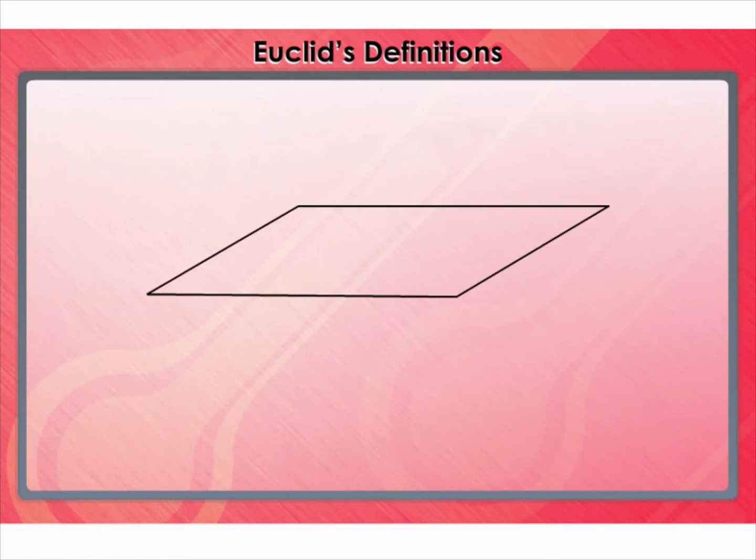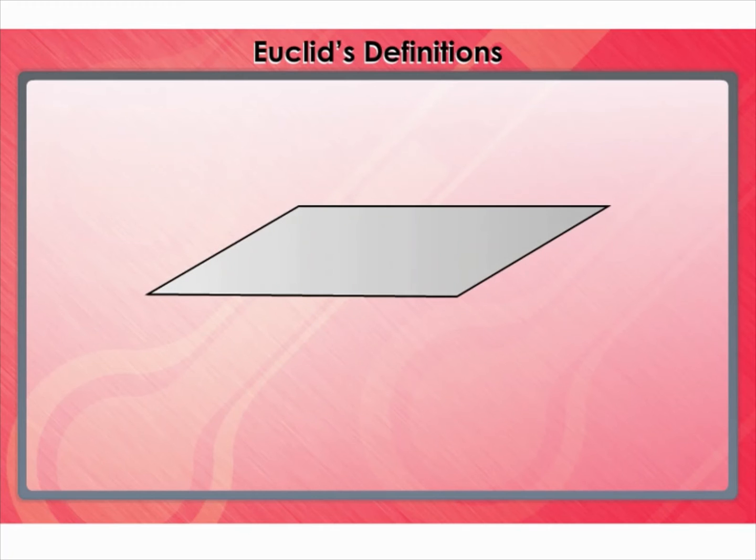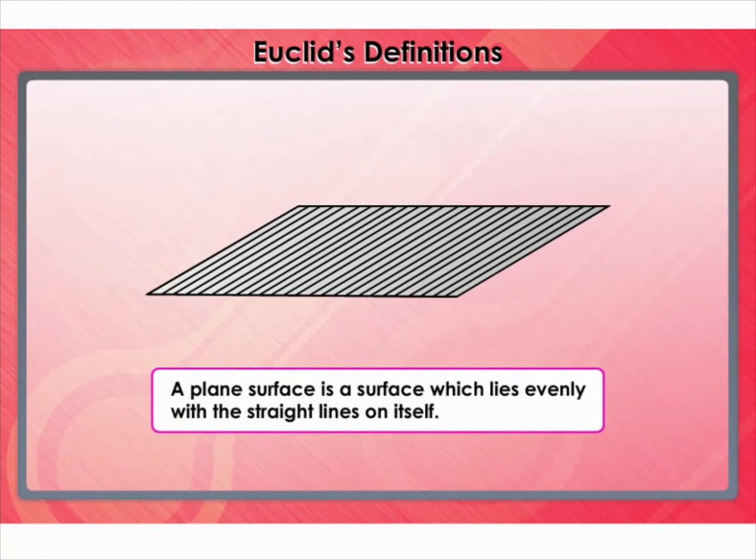The sixth definition states that the edges of a surface are lines. It's implicit in this definition that every surface is necessarily of finite extent. The seventh definition states that a plane surface is a surface which lies evenly with a straight line on itself. This means that the extremities of a plane surface are straight lines and that the surface lies evenly with them.